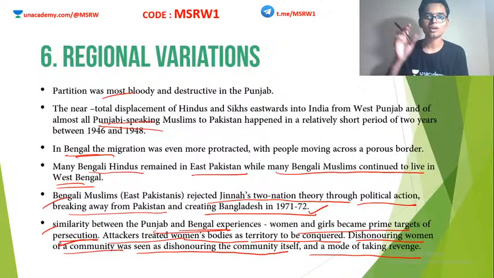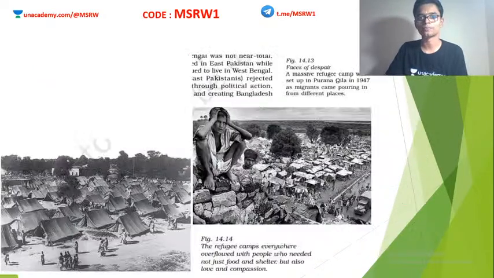Earlier I told you, the concept of honor is dependent on woman and land. So attacking a woman and conquering or violating a woman was considered as conquering a territory, thereby humiliating the other religion, caste, or other community. So many people often targeted women and girls in the Bengal and Punjab regions during partition.